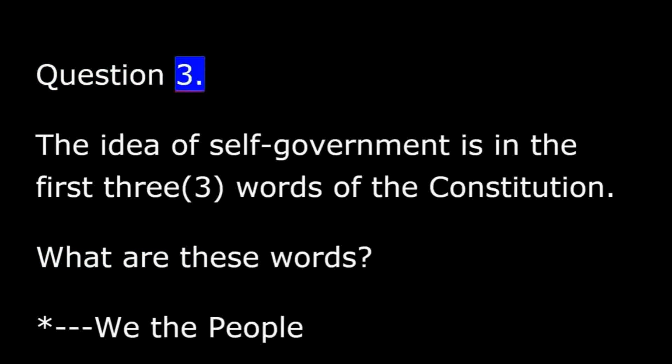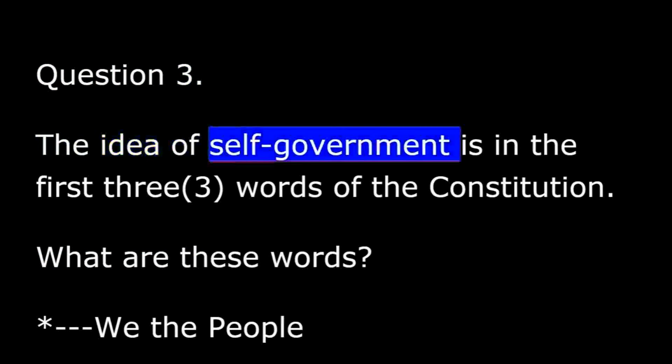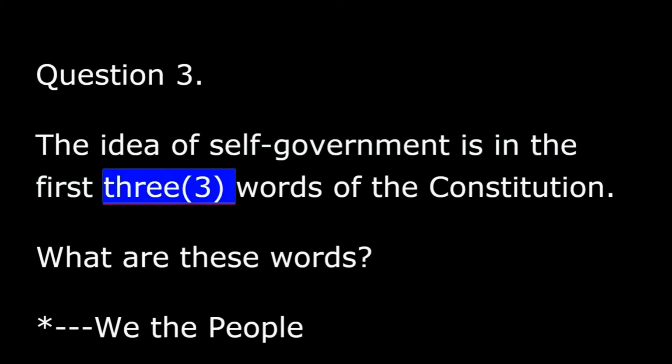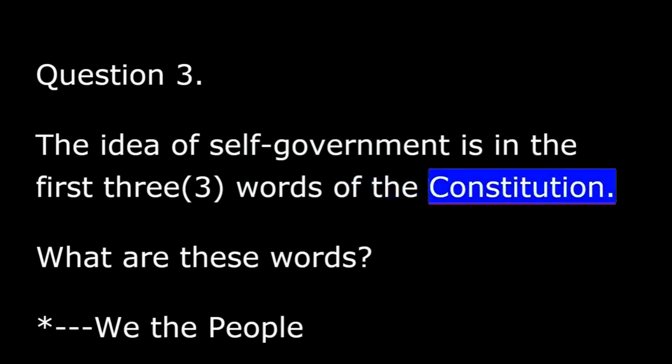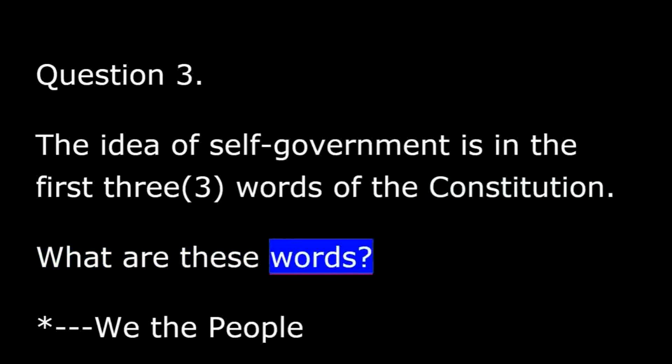Question 3. The idea of self-government is in the first 3 words of the Constitution. What are these words? We, the people.